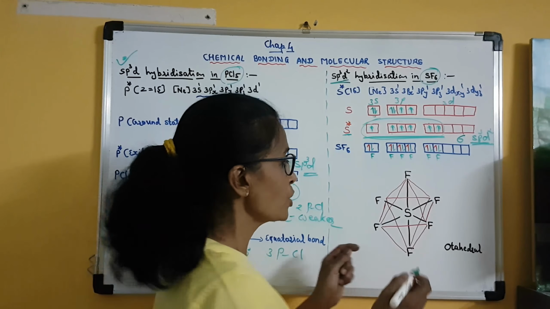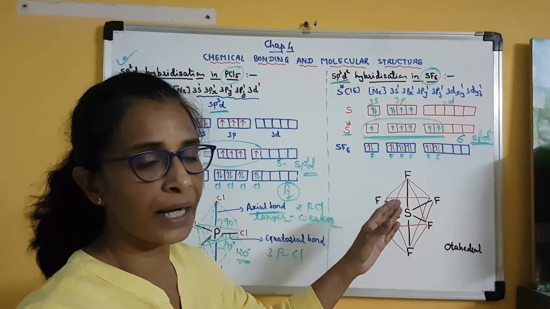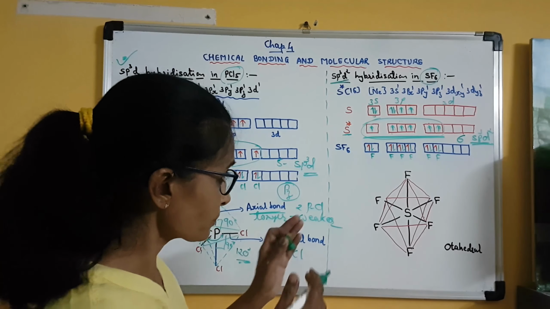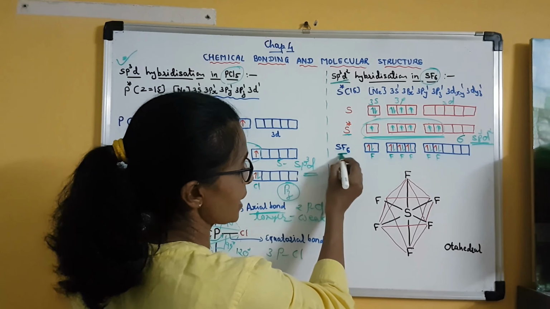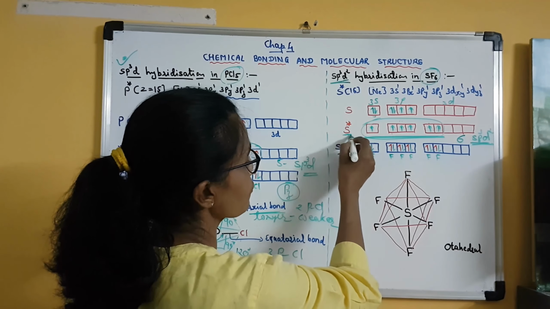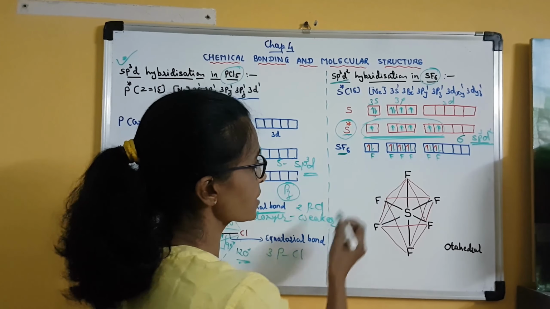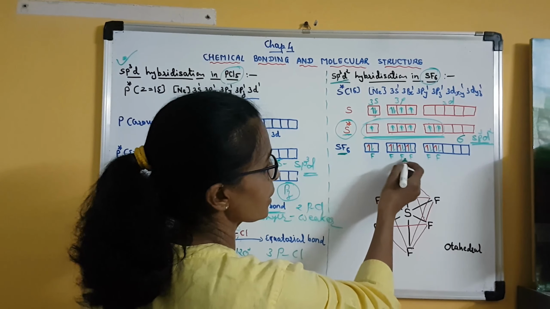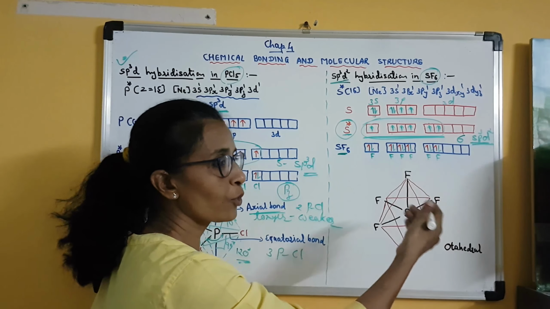Clear? So we can say that these 4 S-F bonds, which are directed towards the corners of the square, will be in the same plane. But the remaining 2 are perpendicular to the square, and that is why they will be at 90 degrees. Got it? So here you can see in the SF6 molecule, red arrows are the electrons of sulfur in its excited state, and green arrows are the unpaired electrons of the fluorine atom.